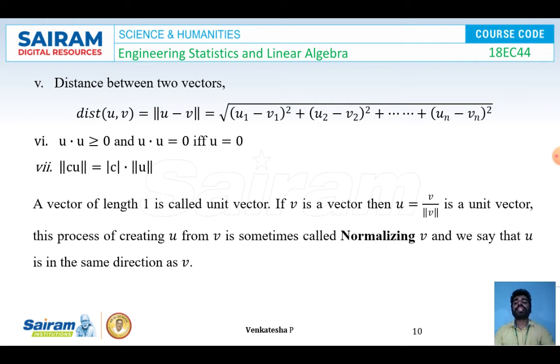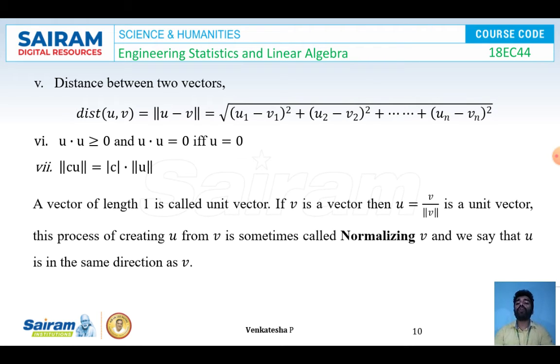Next one, the distance between two vectors can be found by using the following formula. Distance of u and v will be equal to norm of u minus v, that is square root of u1 minus v1 whole square plus u2 minus v2 whole square plus so on un minus vn whole square. So to find the distance between two vectors, we have to use the following formula. Next, sixth condition, u dot u is always greater than or equal to 0. That is, u dot u will be equal to 0 if and only if u is equal to 0. Seventh one, norm of cu will be equal to mod c times norm u.